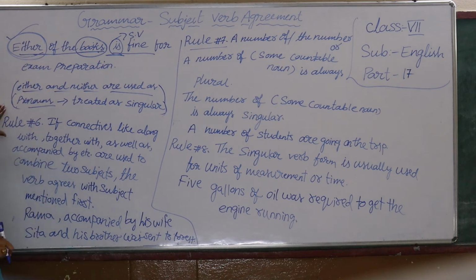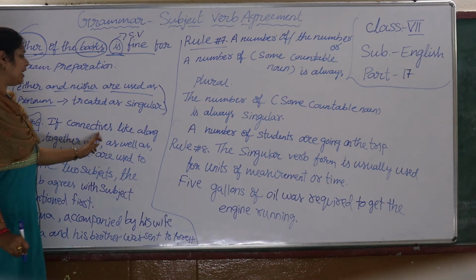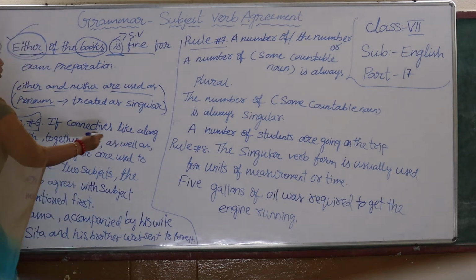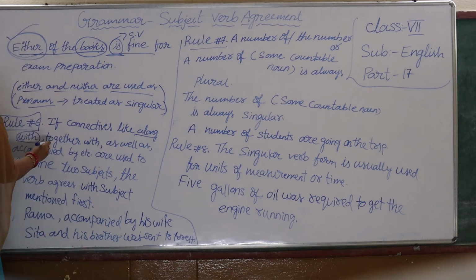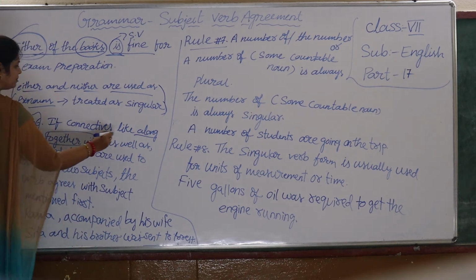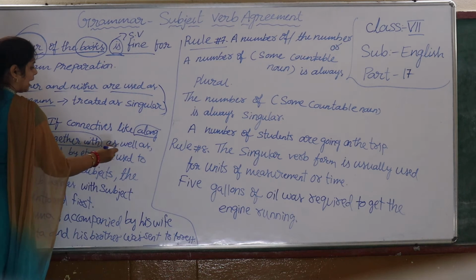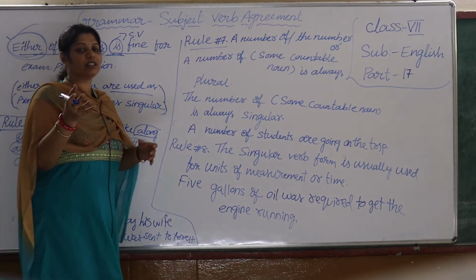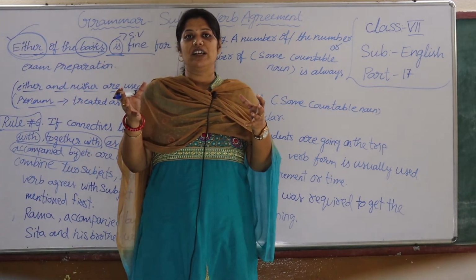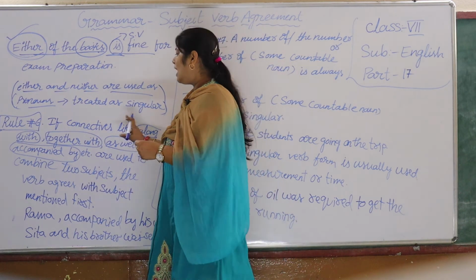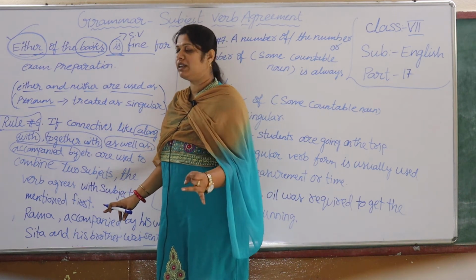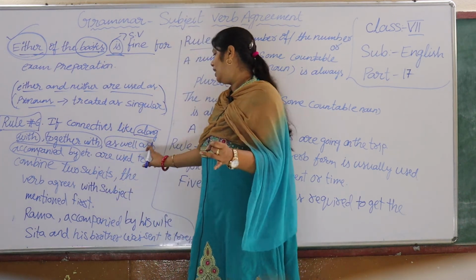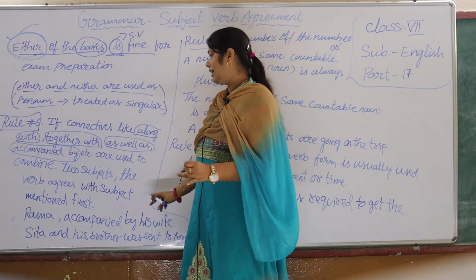Yes children. Then next, go to rule number 6. If connectives like along with, together with, as well as, accompanied by, so these are the connectors which join sentences.